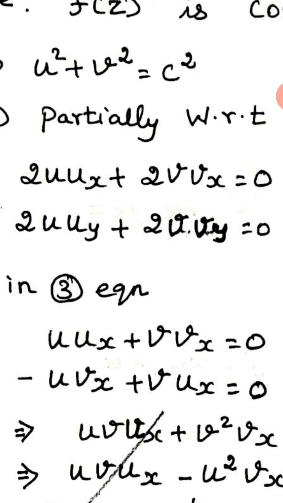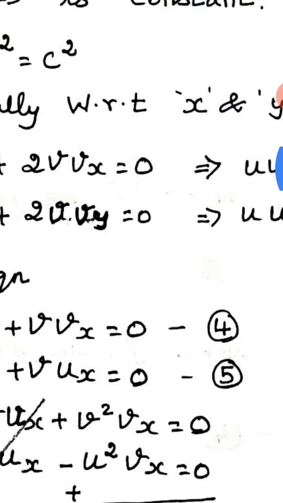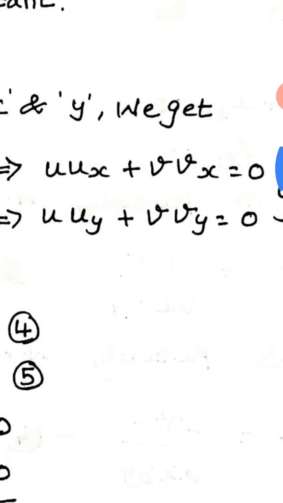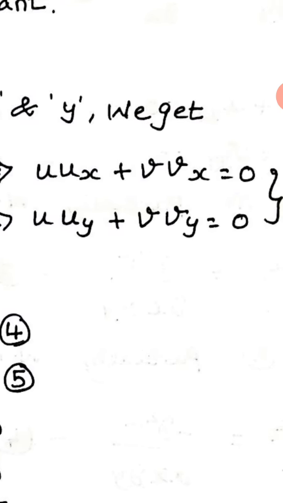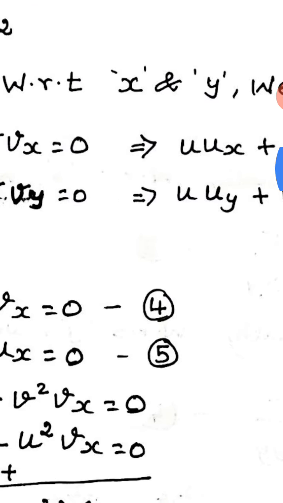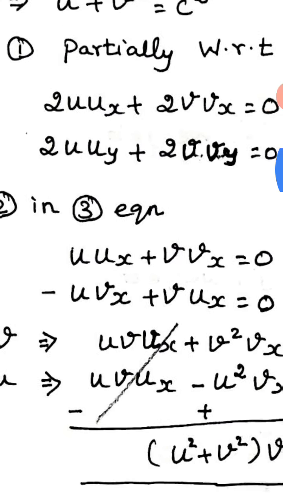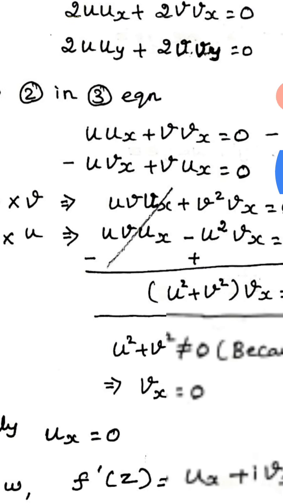This is what you will get when you differentiate partially with respect to x: 2u ux plus 2v vx equal to 0. If you do the same thing partially with respect to y, you will get 2u uy plus 2v vy is equal to 0. If you divide by or take the constant 2 out of these equations, you will get u ux plus v vx equal to 0 and u uy plus v vy is equal to 0. So you will get two different equations.